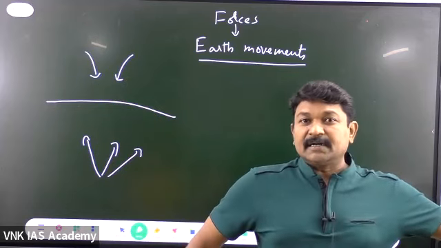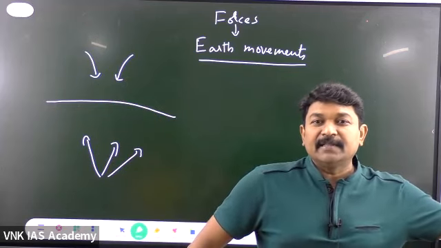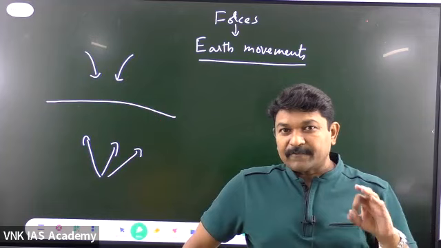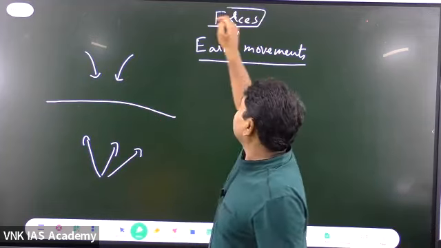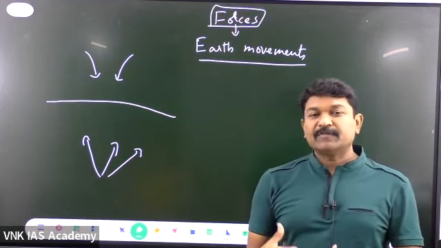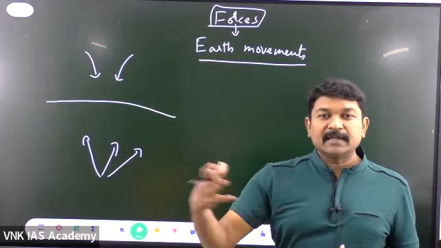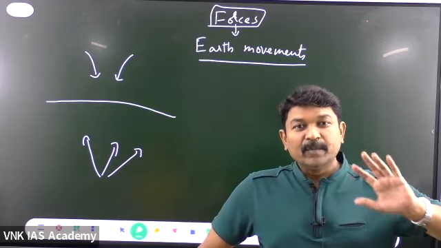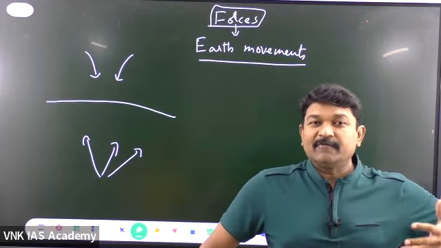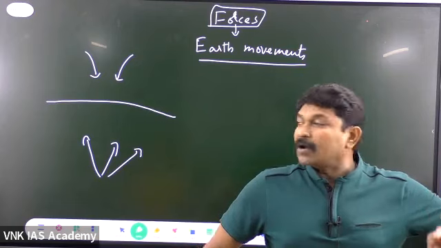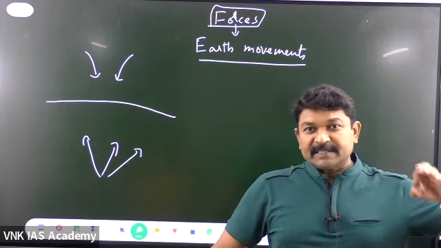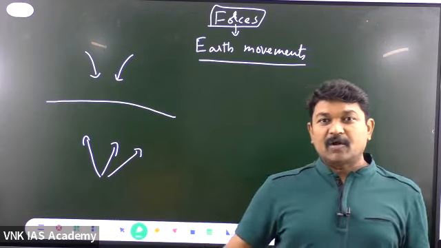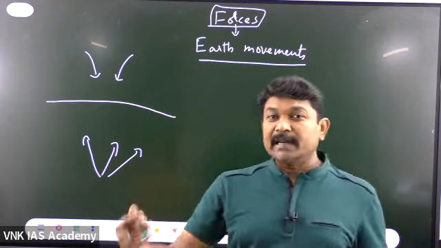What is today's earth structure? Where you are finding the landforms like continents as well as the oceans. All these structures are found because of the forces. The creation of the continents, oceans, and then the creation of the relief features like mountains, plateaus, plains, all are called the earth movements. If there is a question, explain the different varieties of earth movements, then you need to talk about the forces. The forces are responsible for the earth movements. Because of the earth movements, you can find all the structures like the continents, oceans, which are called the orderly formed relief features.